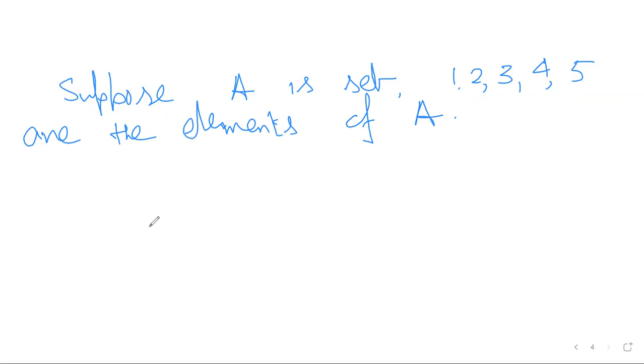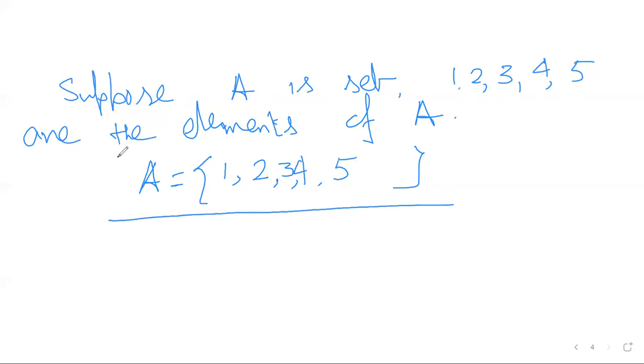A set is always written as A equals to the collection of 1, 2, 3, 4, 5. These elements will be written inside the curly bracket, one after another, like this. Okay, so a set is always written in this way.